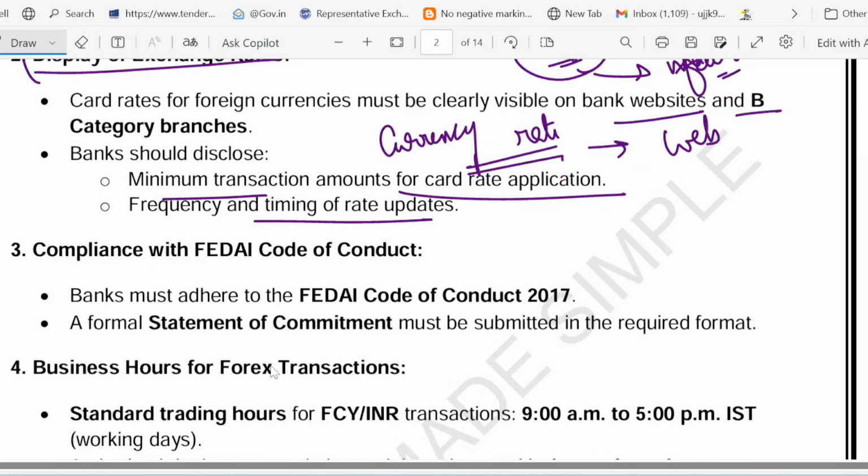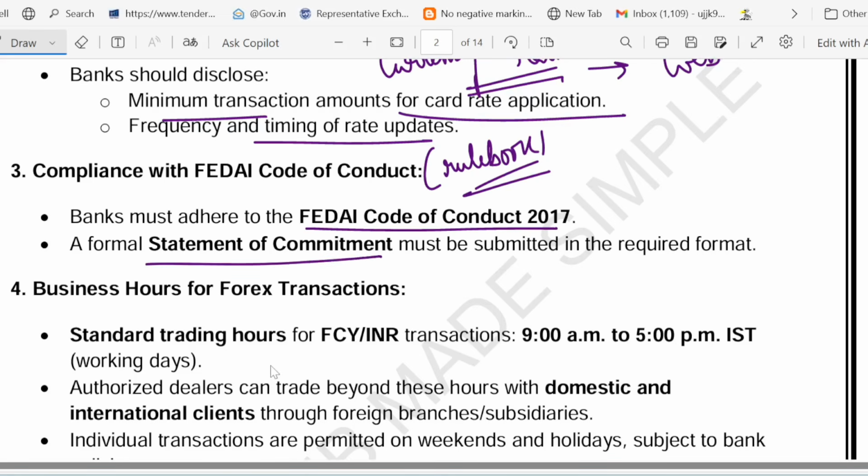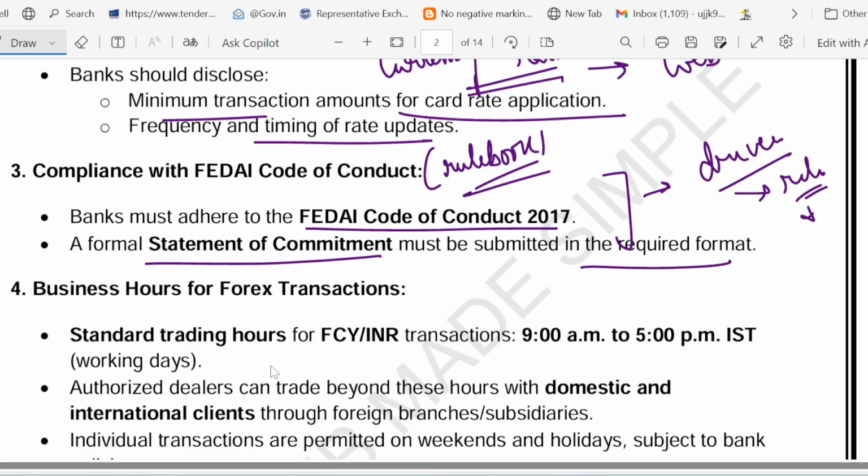Following the FEDAI code of conduct, which is the rule book. Banks must follow the FEDAI 2017 code of conduct and submit a formal statement of commitment, like signing an agreement. You can think of it like a driver following the traffic rules: no cutting lanes, or in this case, no unfair forex practice. So there is a code of conduct which banks must follow, and a statement of commitment which must be submitted in the required format.